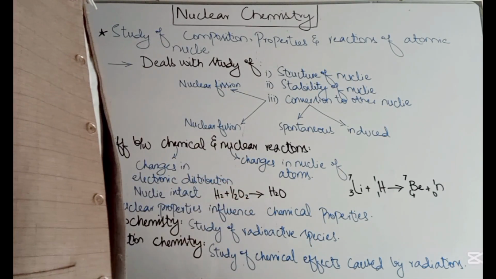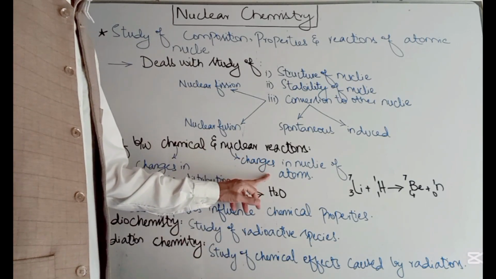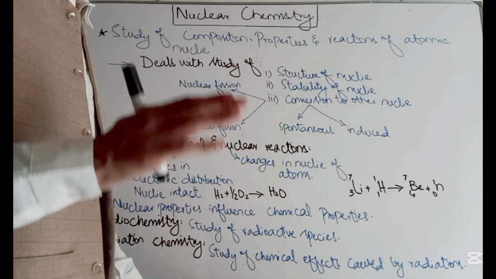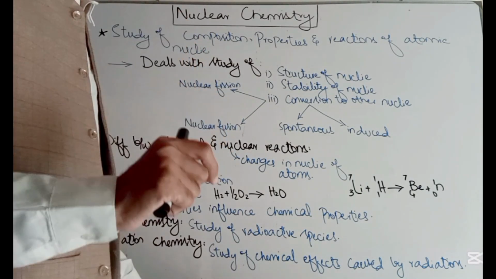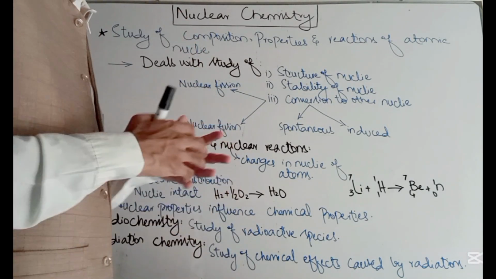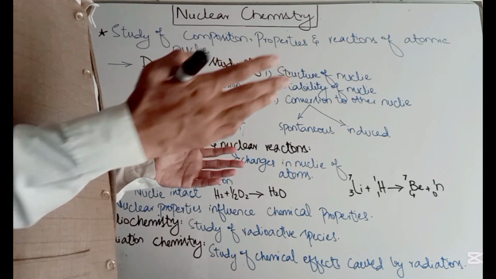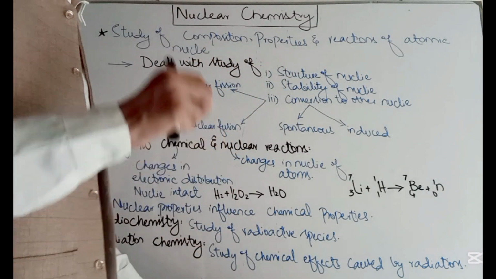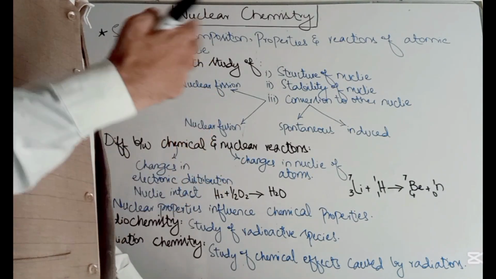But in nuclear reactions, there are changes in the nuclei of the atom. During a nuclear reaction, from reactants to products, the nuclei of the atom change entirely and one element is converted into another element.